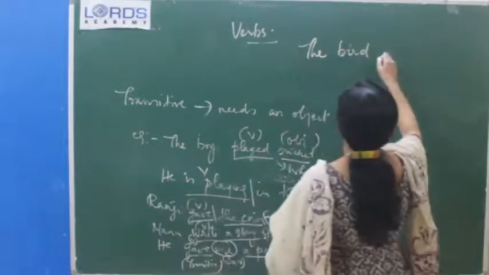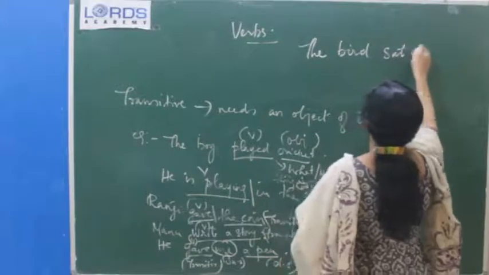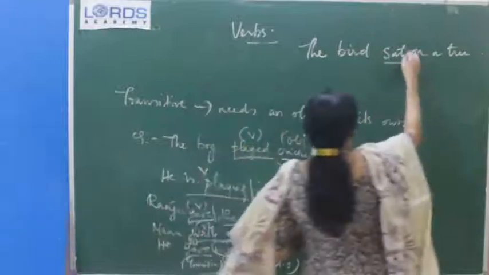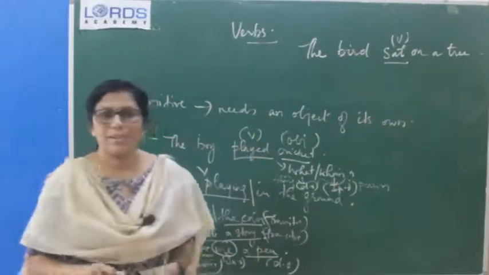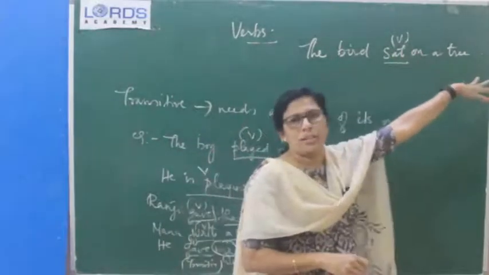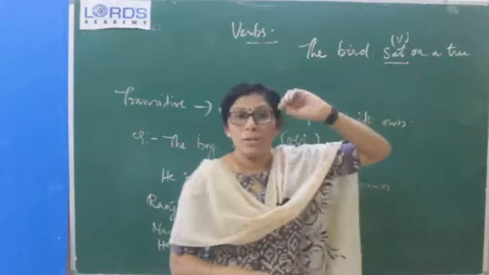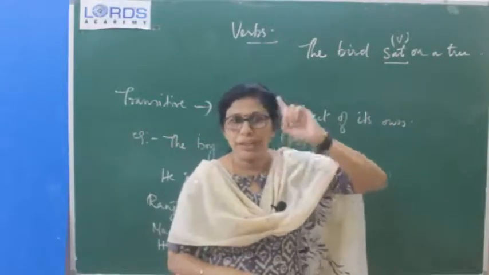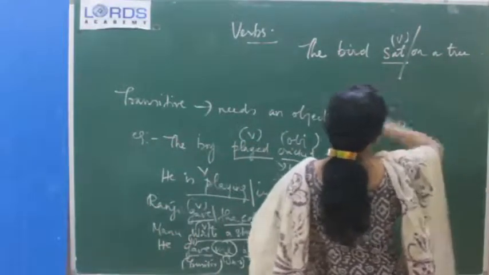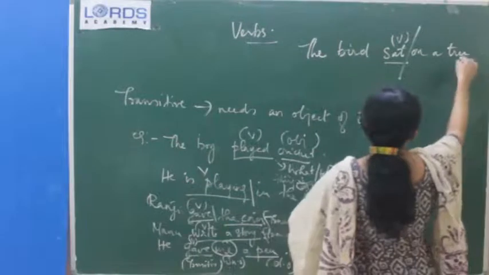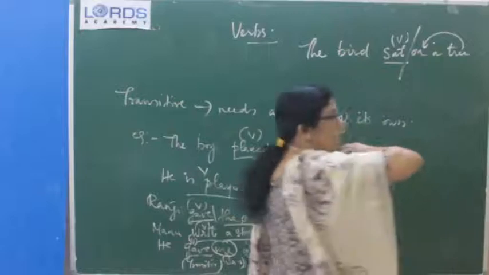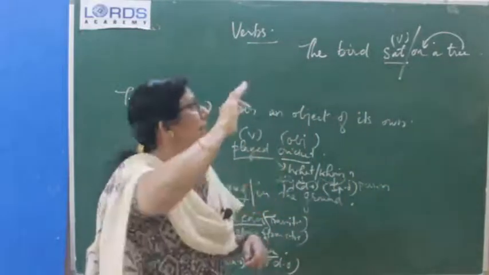The bird sat on a tree. In this we can see that sat is the verb, and is it transitive or not? Sat what? Will you get an answer? Sat on what? If you ask, you will get an answer, but you are not supposed to ask the question after the preposition. Soon after the verb itself, you have to ask the question. Okay. So, here when you are asking the question, you are not getting an answer. So, that means even though an object is there, this object is of the preposition. Understood? So, this object is not of the verb, it is of the preposition.